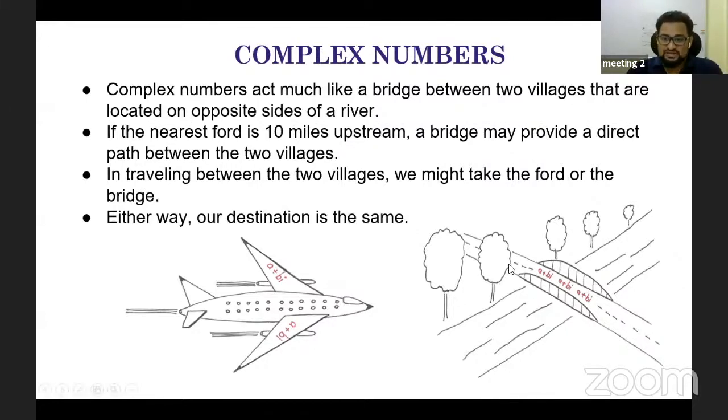Why is this bridge called a complex number? Because it has a magnitude, and it has a direction associated with it. What is the strength of the bridge? What is the orientation of the bridge? That is the reason this bridge between two villages can be called a complex number. So to specify a complex number, there should be a direction theta, which is tan inverse of y by x, and there should be a modulus operation, meaning the length or norm of the complex vector, which is the square root of x square plus y square.